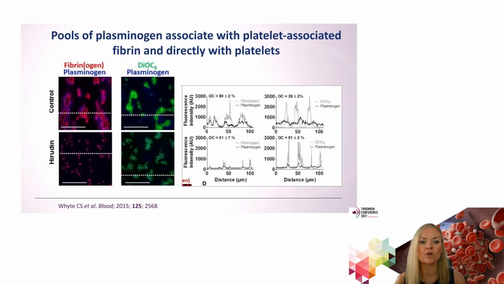To look at this more closely, we inhibited thrombin generation and subsequent fibrin formation with hirudin. And we were able to see direct localization of plasminogen on the cell surface, which we quantified with fluorescence intensity, and saw an overlap in signal between DiOC6 from the platelets and the fluorescently labeled plasminogen.